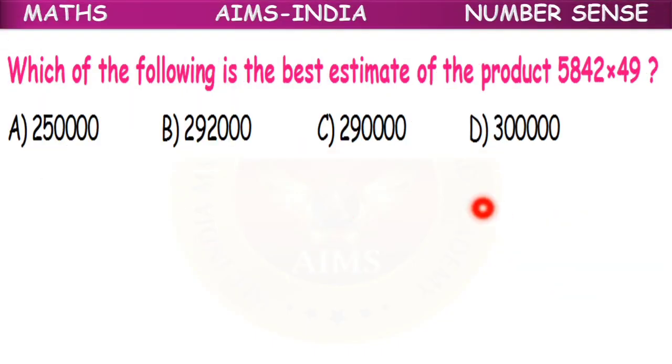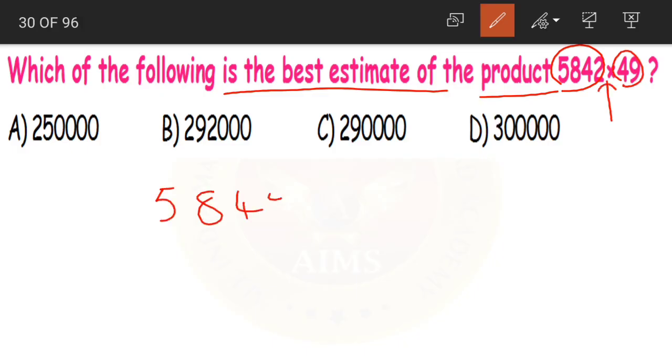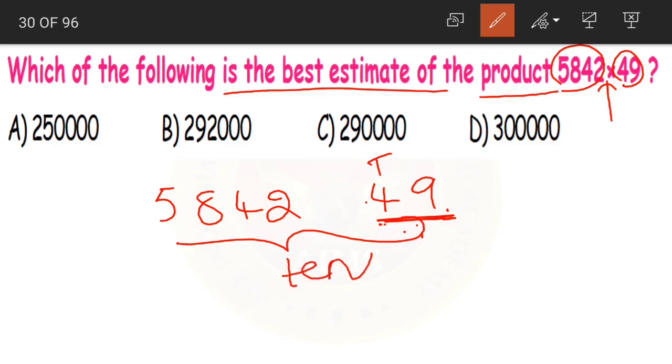Next question. Which of the following is the best estimate of the product 5842 into 49? We should find out the estimate of the product. If you remember estimating, children, first we need to estimate the numbers and then find the product. If you look at the numbers 5842 and 49, 49 has only tens place as the highest place. So we'll round off both the numbers to their nearest tens.